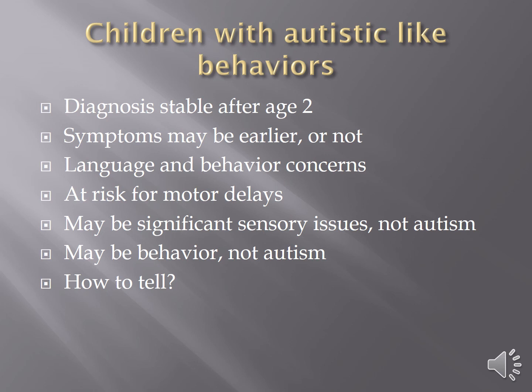The same with behavior. Kids on the autism spectrum exhibit all kinds of behaviors that are not typical. There are children who have behavior problems that do not have autism, but they have behavior problems. There are also children with significant intellectual disabilities. And when you think about significant intellectual disabilities and kids with autism, they can kind of look a lot alike. So it's difficult to discriminate between those, but very important to try.